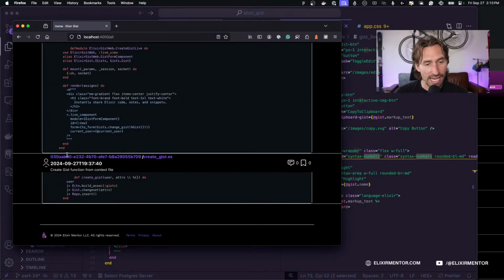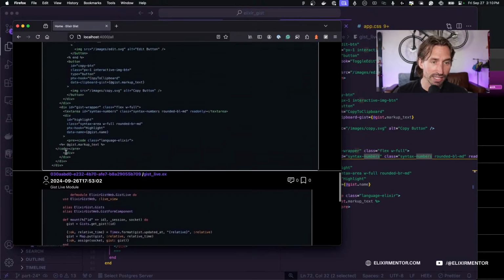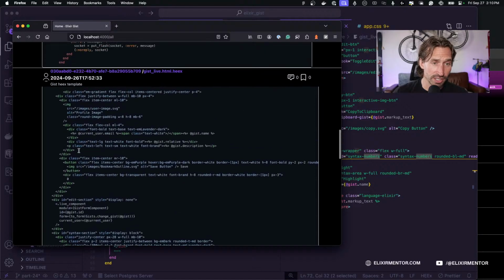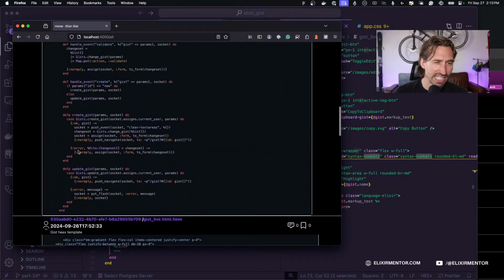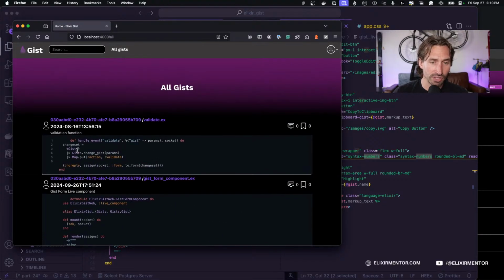So we're going to have to add an identifier. So we can use like the gist ID, but it needs to be unique. So we're going to have to slightly modify our JS hook to have a unique identifier passed in with the ID. And we'll do that in a second, but that's why we only see it on our first gist. But let's just, we'll focus on cleaning this up first.